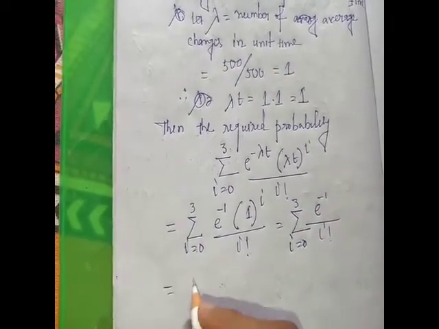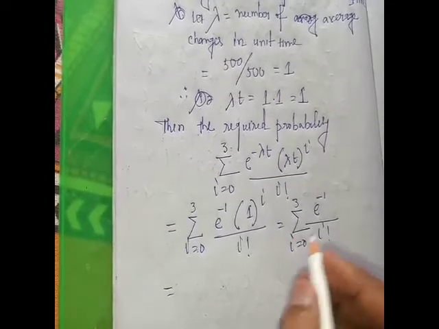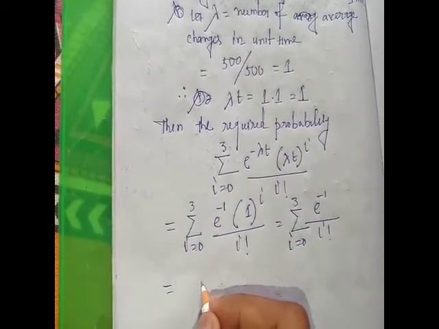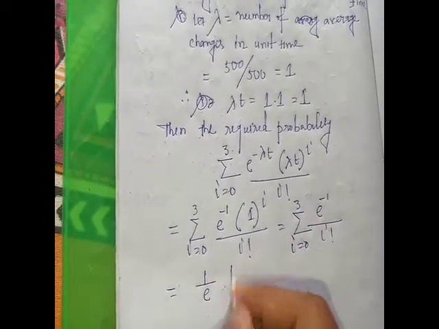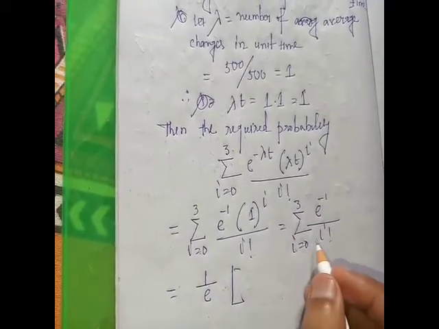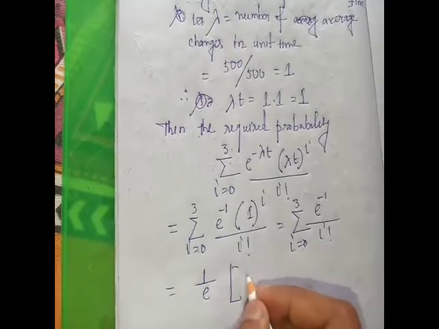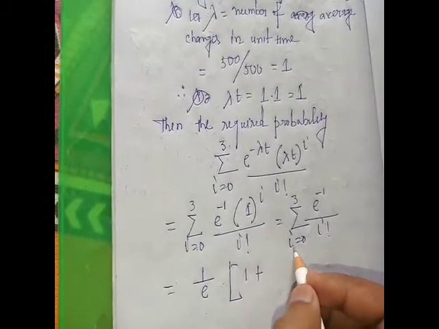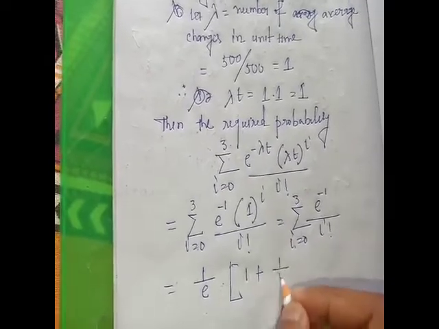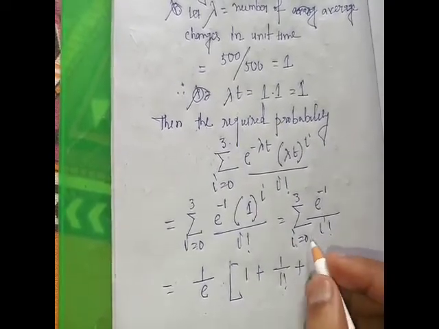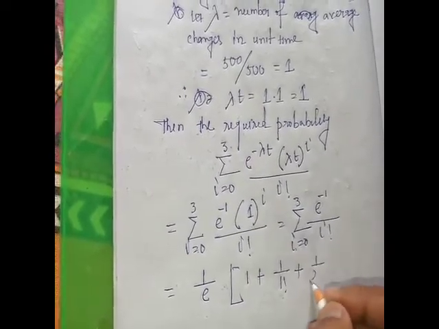We break the summation. e to the power minus 1 means 1 by e. If we take i equal to 0, 0 factorial means 1. If we put i equal to 1, it is 1 by 1 factorial. If i equal to 2, it is 1 by 2 factorial.